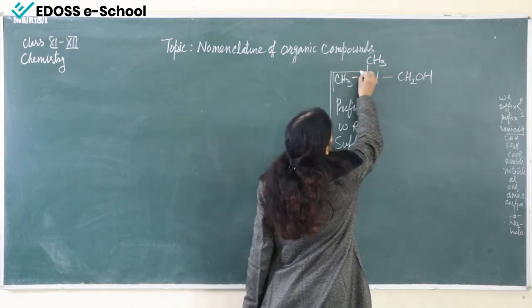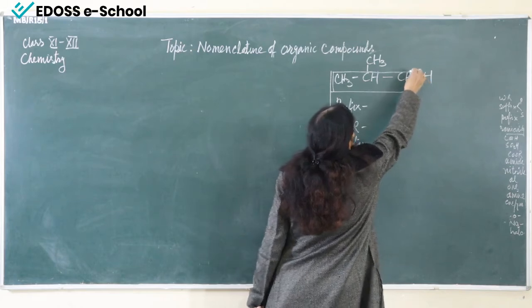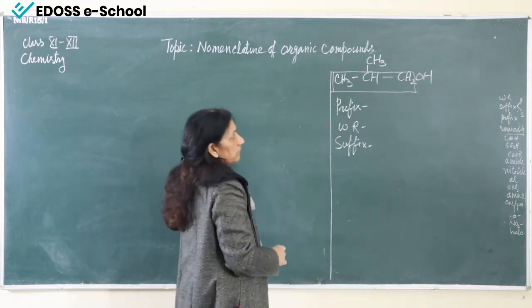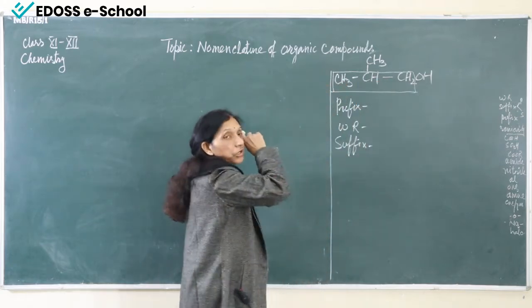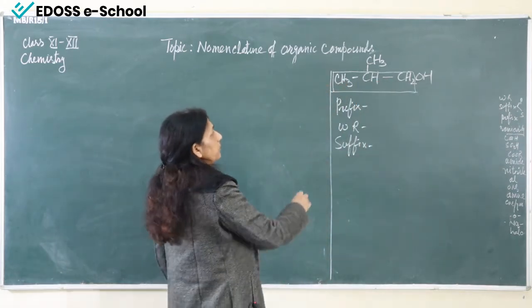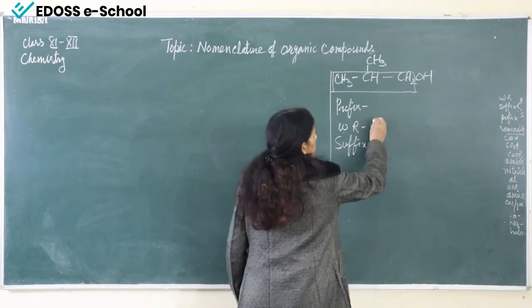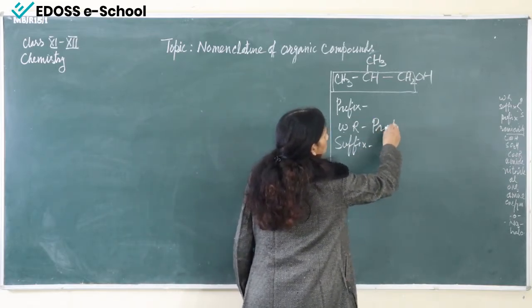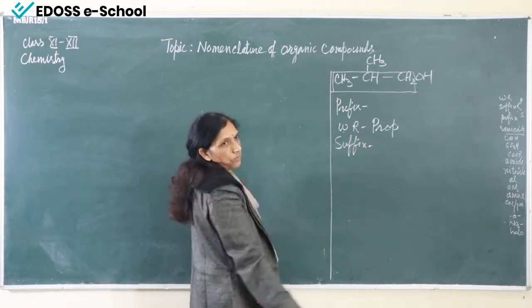This is our longest chain of carbon. We have 1, 2 and 3 carbon atoms. So the number of carbon atoms is 3. So this is prop. So the word root is prop.